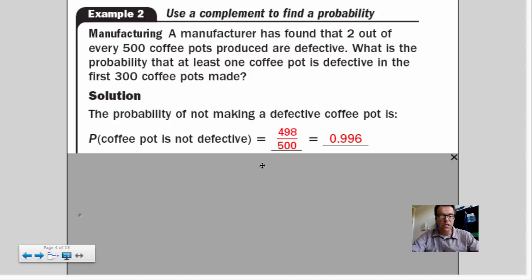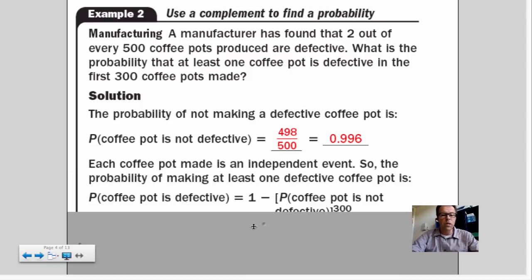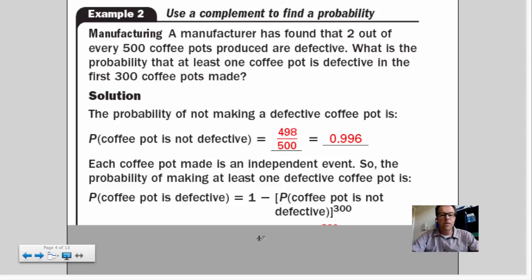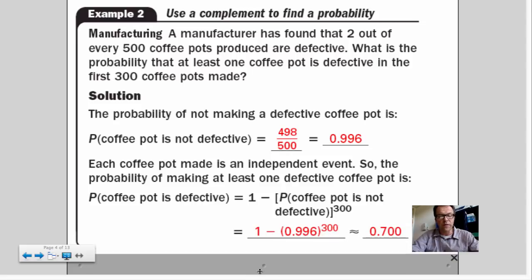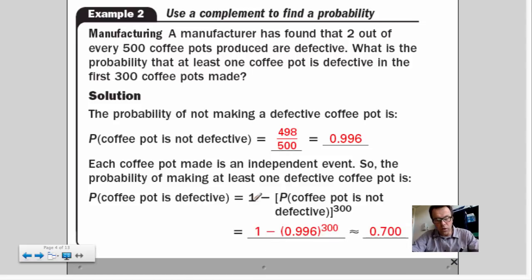It's 99.6%. And so what you want to do is, basically you're going to do that 300 times in a row. Does that make sense? 300 times in a row, you've got a high probability of no defect, no defect, no defect. And so if you want to figure out the probability of making at least one defective pot, take away the case when you have no defective pots. So again, this is 100% minus the probability of never making a defective one. And that will give you at least one.